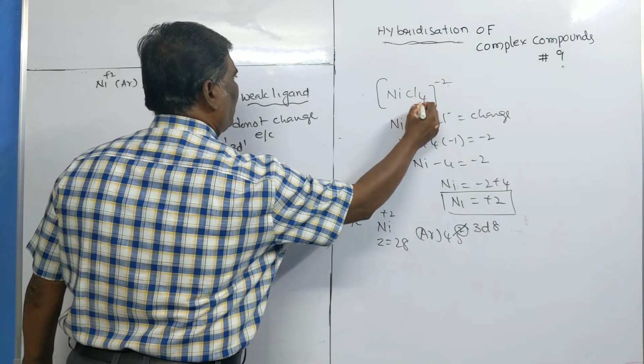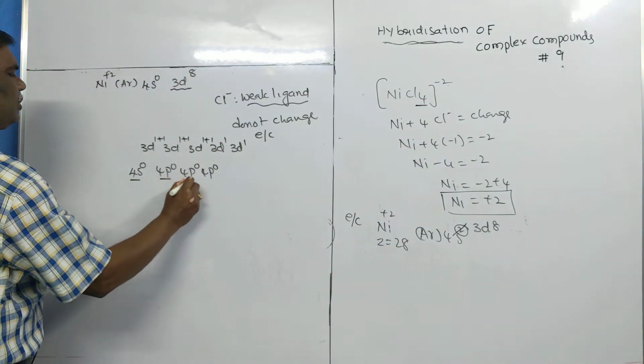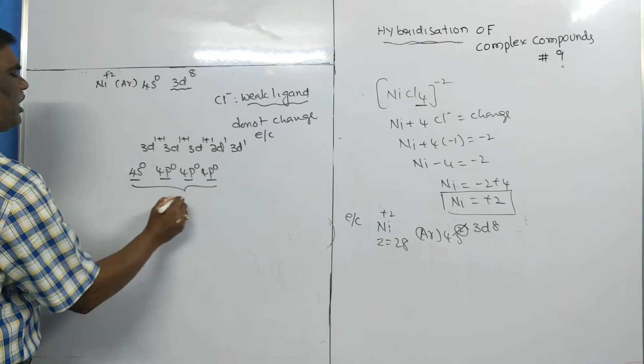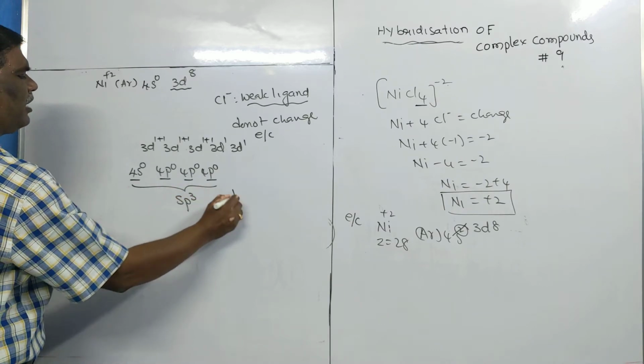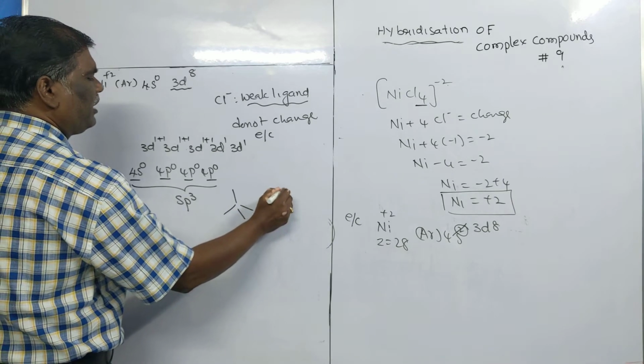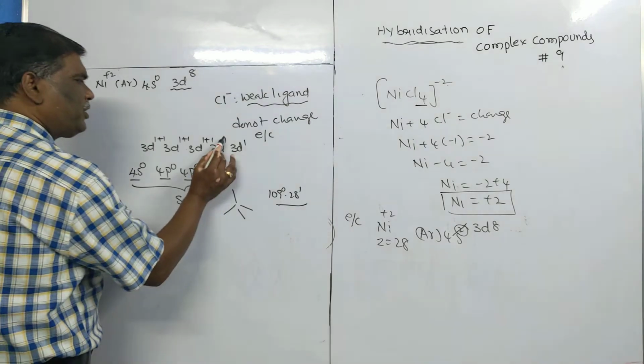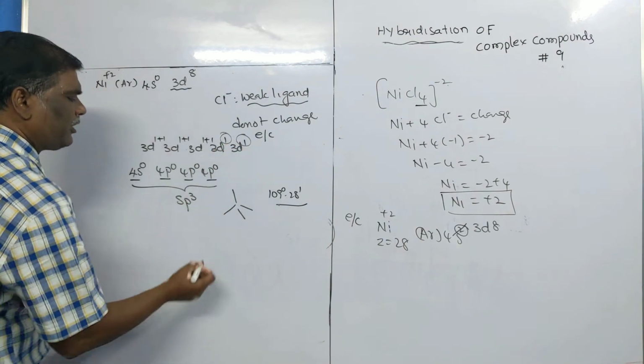We need 4 orbitals because there are 4 ligands: 1, 2, 3, 4. The hybridization is sp3 with tetrahedral shape, with bond angle 109 degrees 28 minutes. The interesting point is the species has 2 unpaired electrons.